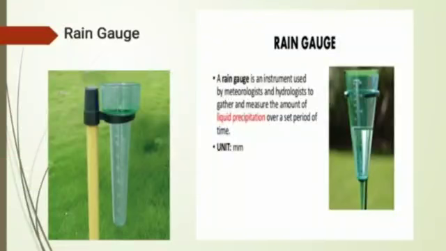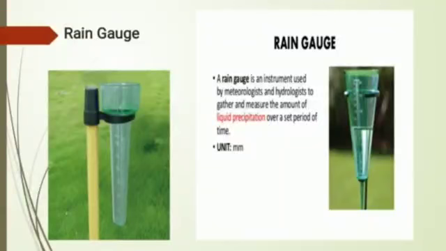Now here you can see in this picture one instrument. This is a rain gauge. A rain gauge is an instrument used by meteorologists and hydrologists to gather and measure the amount of liquid precipitation over a set period of time.